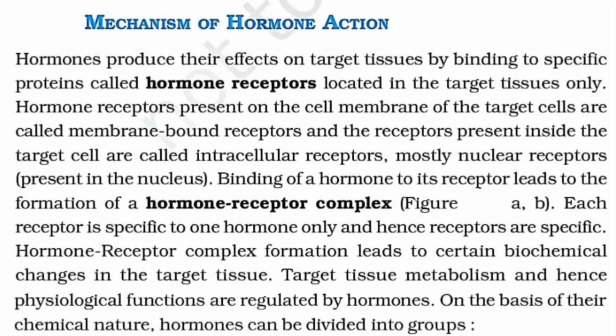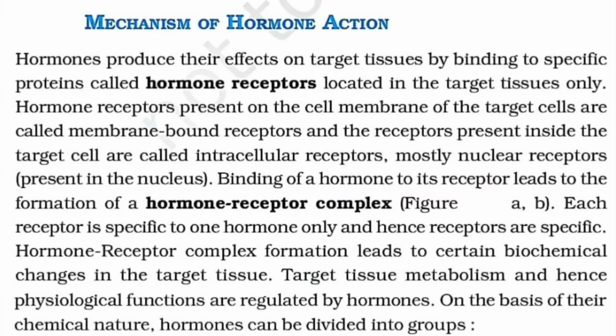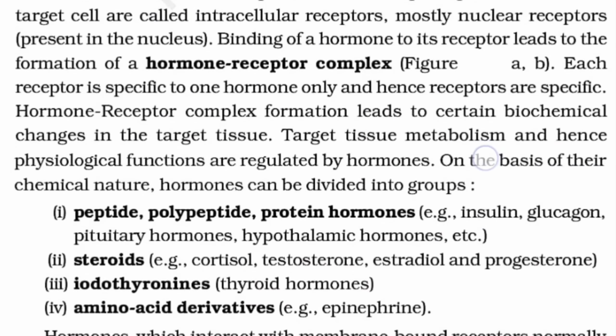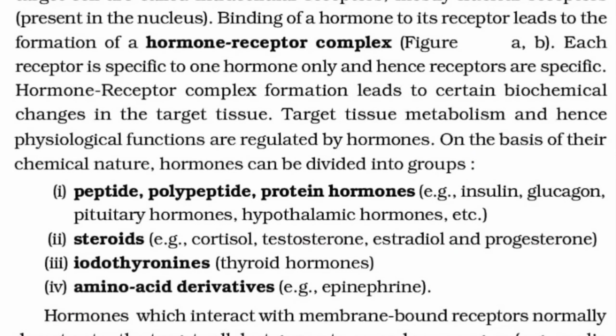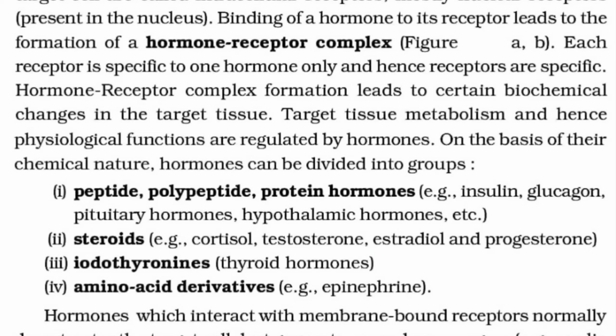Binding of a hormone to its receptor leads to the formation of a hormone receptor complex. We'll be dealing with figures A and B. Each receptor is specific to one hormone only. Each receptor binds only to one hormone, and hence the receptors are very specific.